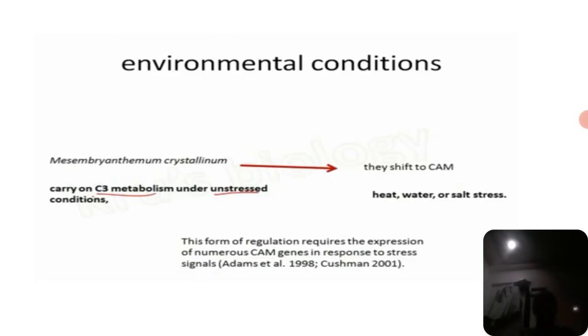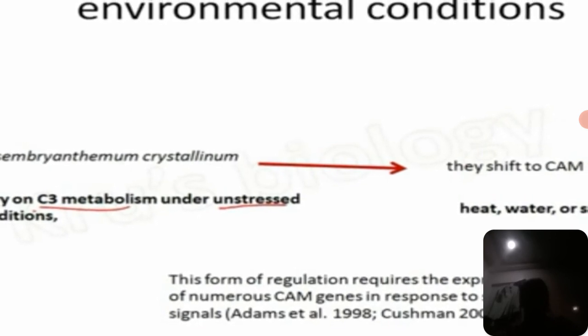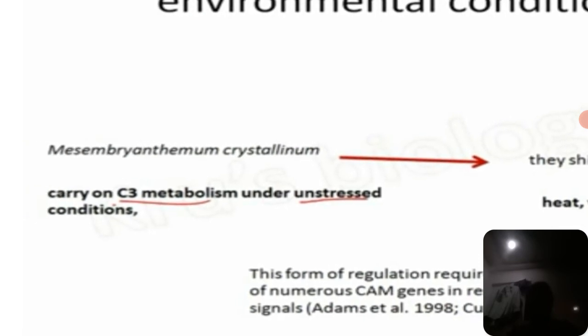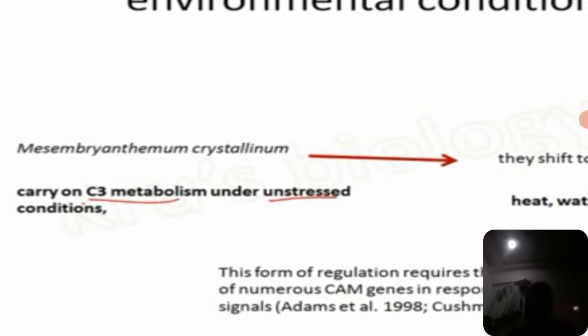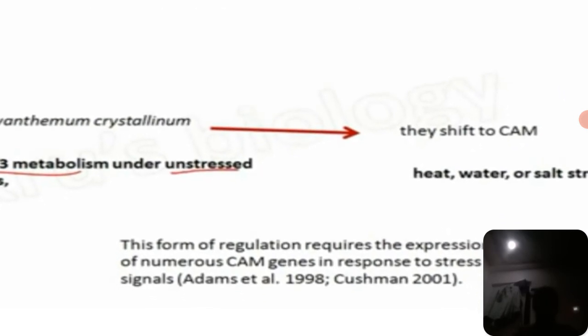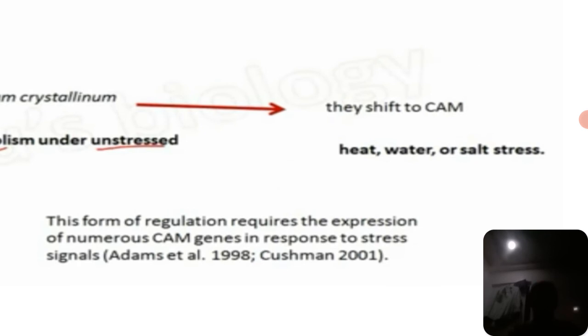Okay, so what are the environmental conditions? Mesembryanthemum crystallinum carries on C3 metabolism under unstressed conditions, but it is shifted to CAM under heat, water or salt stress.